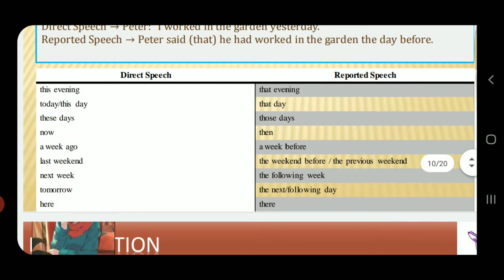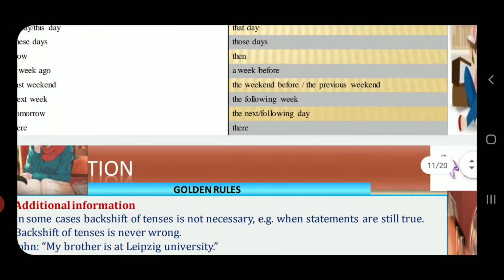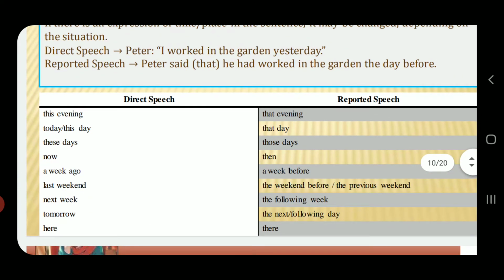So these are the words again you need to take into consideration while framing the statement. This evening gets converted into that evening. Today, this day gets converted into that day. These days, those days; now, then; a week ago, a week before; last weekend, the weekend before, or the previous weekend; next week, the following week; tomorrow, the next or following day; and here, there.